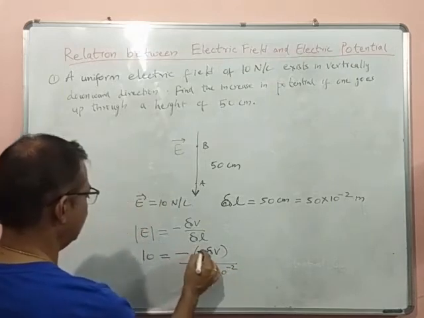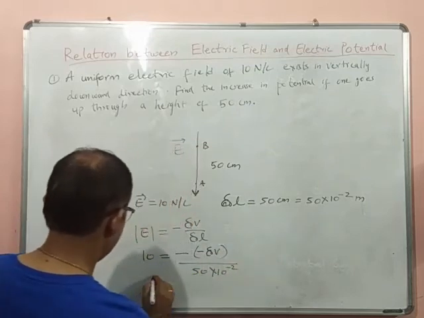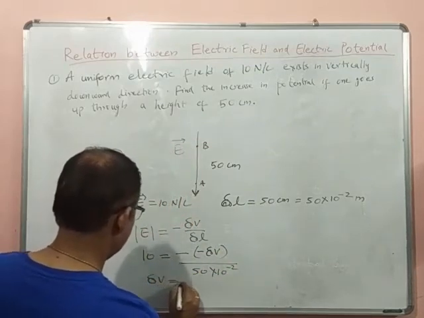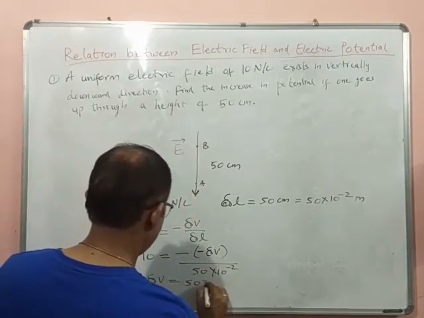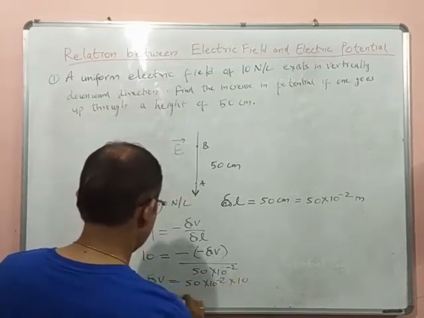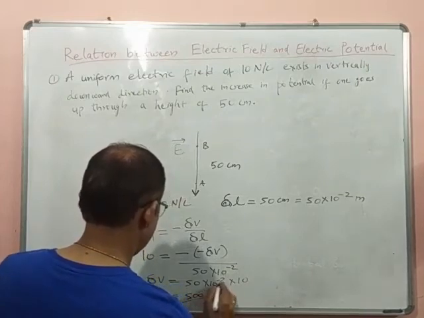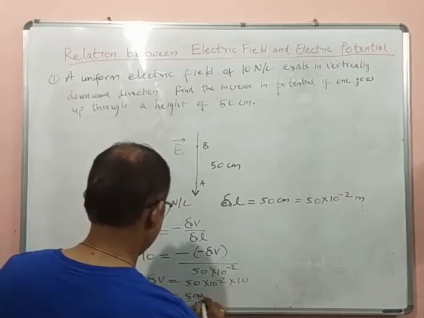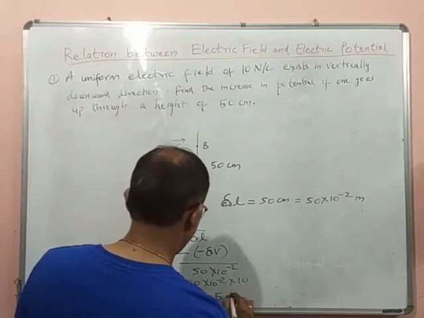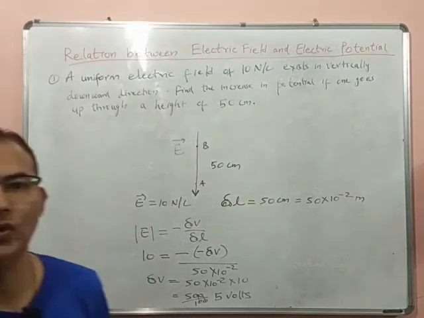This minus and this minus will cancel out, so the delta V we need to calculate is 50 into 10 to the power minus 2 into 10, which is 500 upon 100, that means 5 volts. The answer is 5 volts.